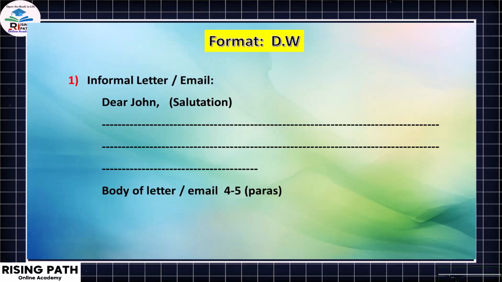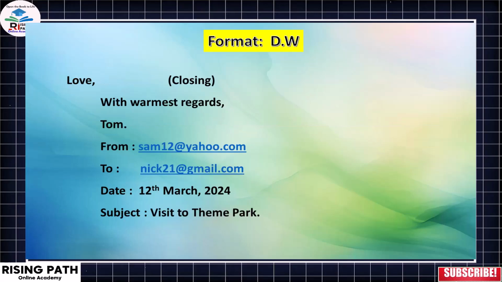Now let's discuss the format of each and every question of directed writing. First of all, we have the informal letter or email. In an informal letter, we begin with Dear John, or the salutation. Then we have the body of the letter, and normally we have 4 to 5 or maybe 6 paragraphs, and then afterwards you are going to close it. The closing could be love or with warmest regards. There is a comma and then your name.